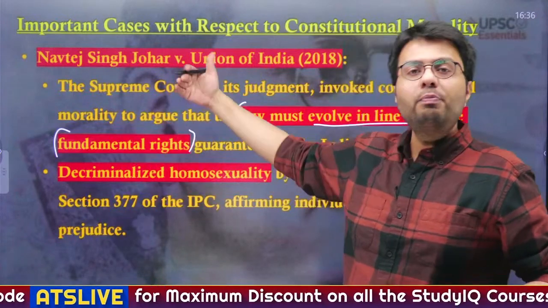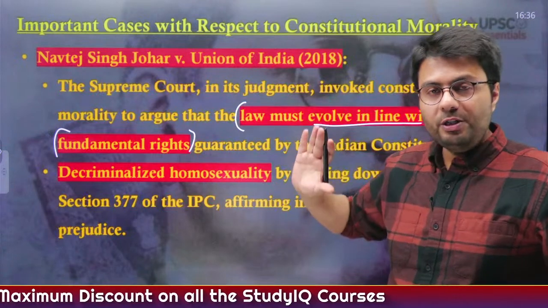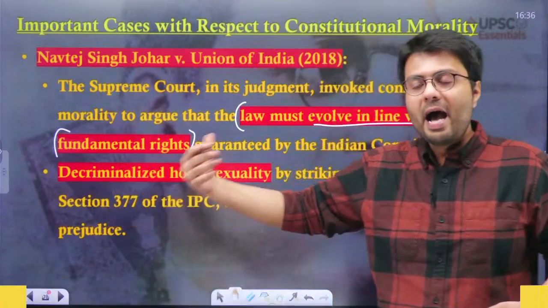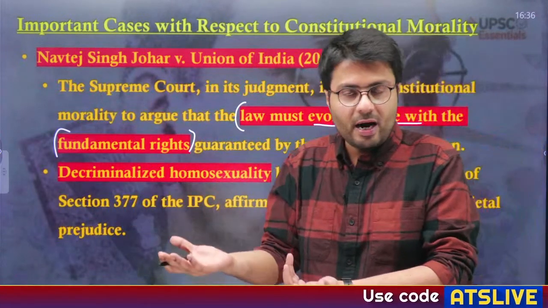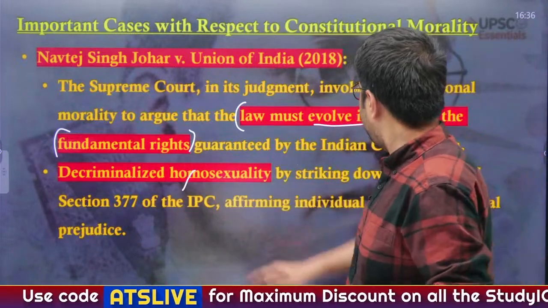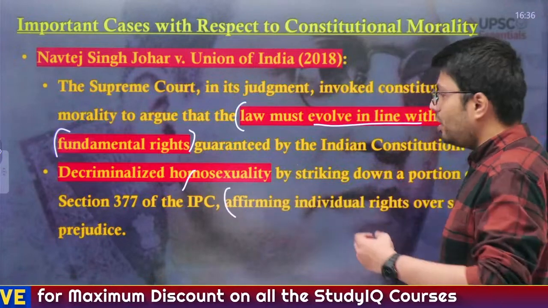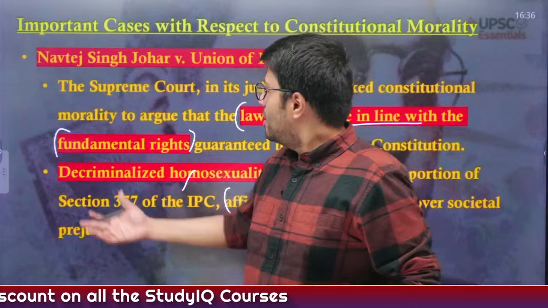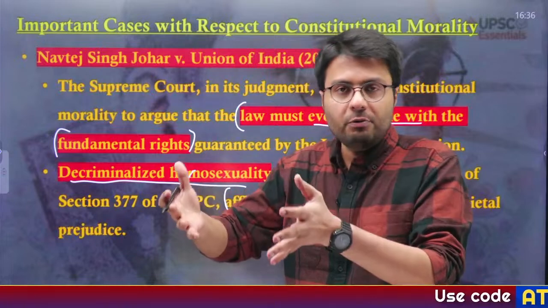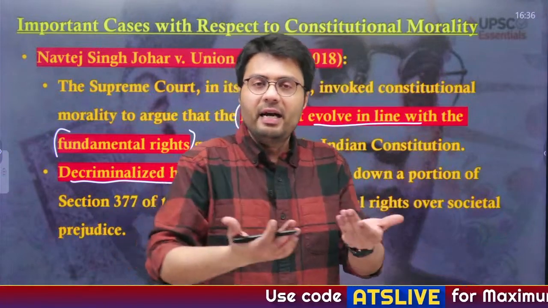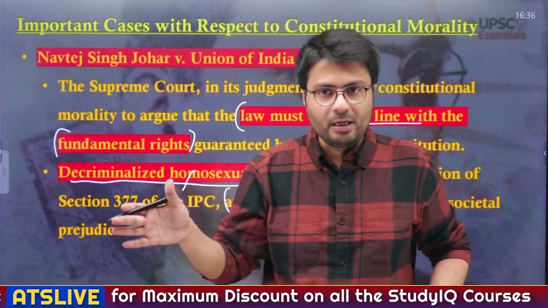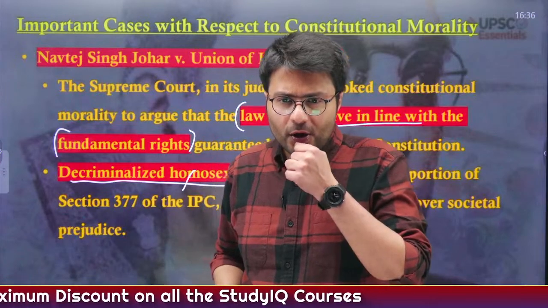In that case, the Supreme Court of India highlighted that the law which criminalized homosexuality was a colonial origin law, and it went against the very principle of fundamental rights in India. That is why it decriminalized a portion of section 377, which allowed homosexuals to live without any fear. It decriminalized homosexuality because these laws went against the very process of constitutional morality, which we can interpret in the form of fundamental rights. Understood?